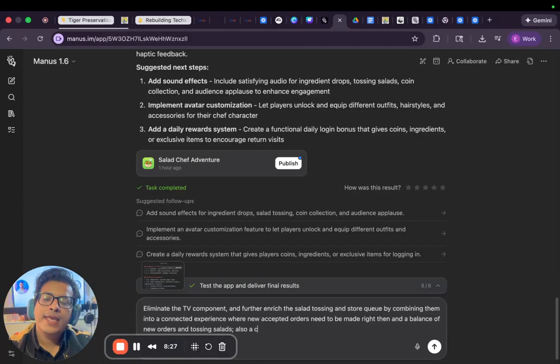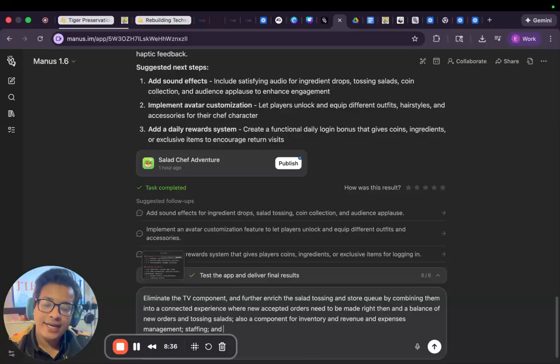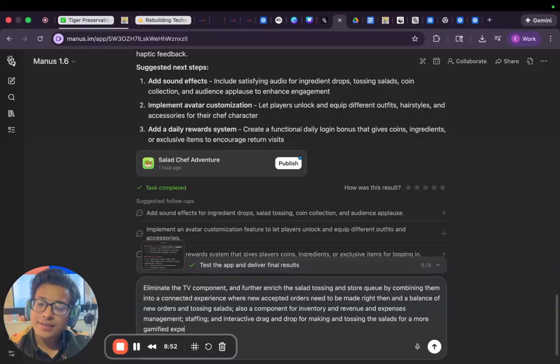Also, a component for inventory and revenue and expenses management, staffing, and there's something else I really wanted to include in here. Interactive drag and drop for making and tossing the salads for a more gamified experience, and sound effects.